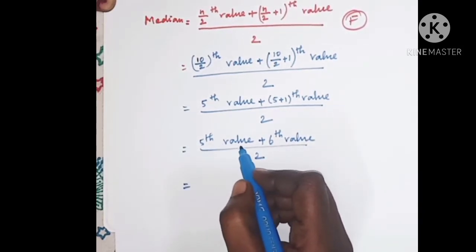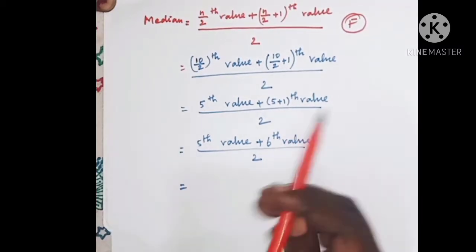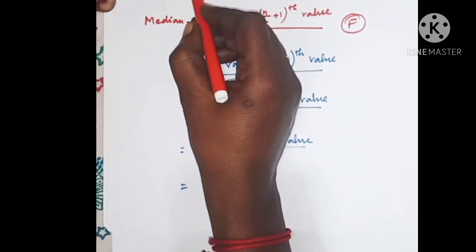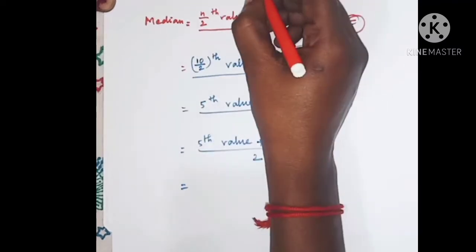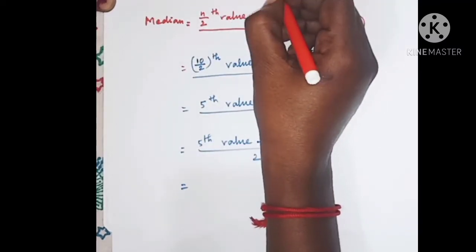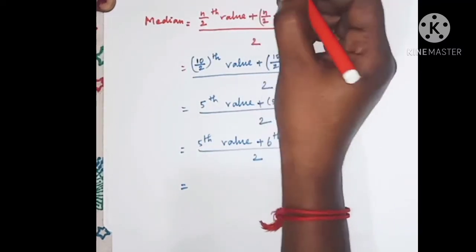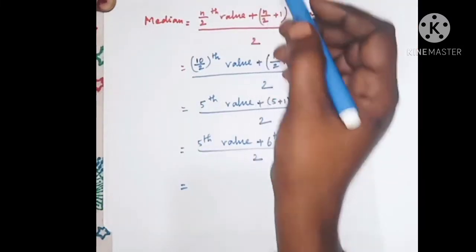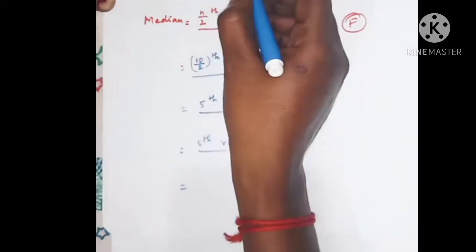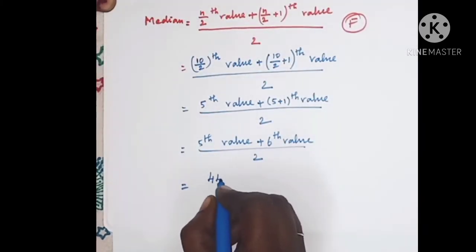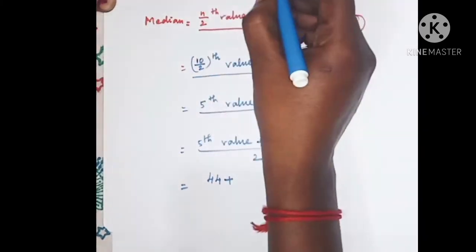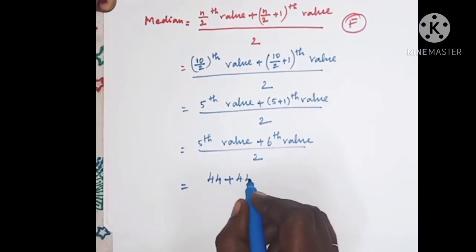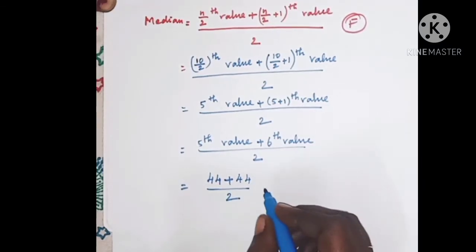What is your 5th value in the given observations? 1, 2, 3, 4, 5. This is your 5th value and this is your 6th value, isn't it? So we have to add these two numbers and divide by 2. The 5th value is 44 plus the 6th value, which is again 44, divided by 2.